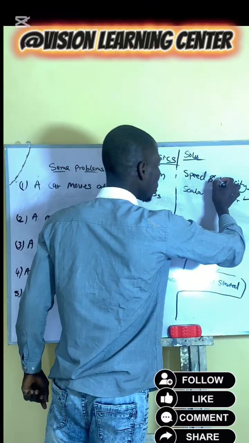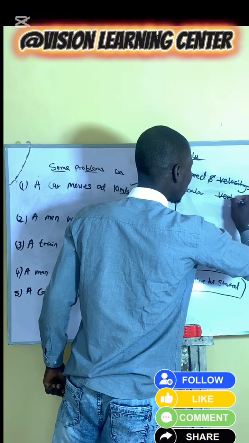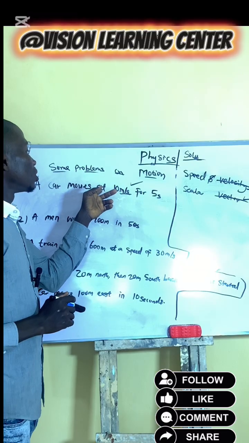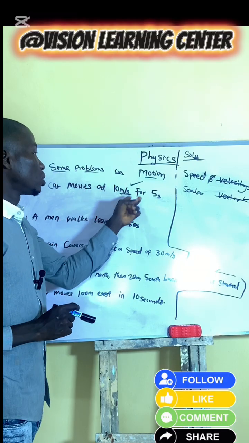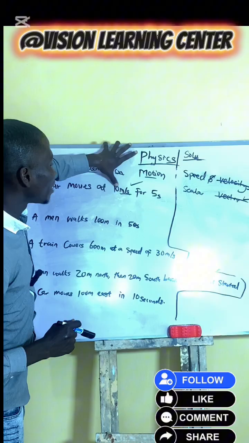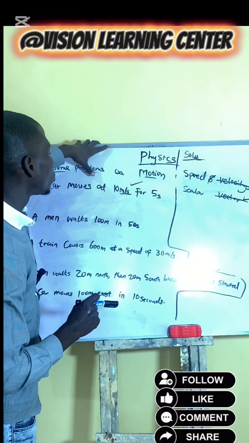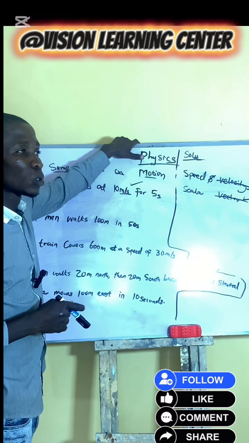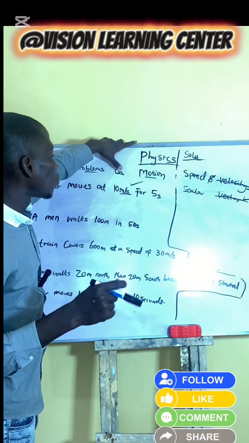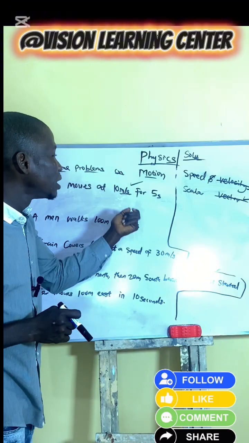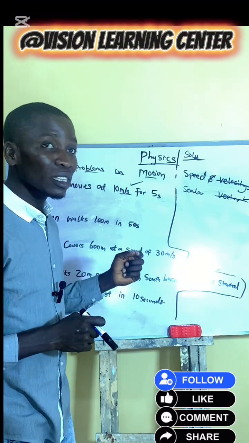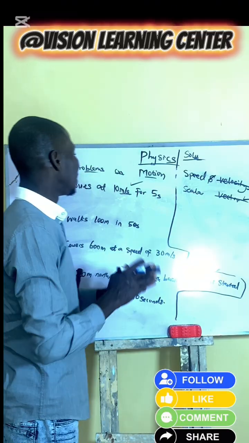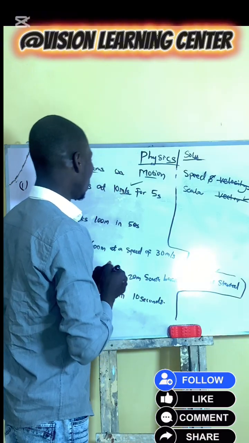So velocity is eliminated, because if it should be velocity, it must be that a car moves at 10 meters per second east for 5 seconds, or 10 meters per second north for 5 seconds. There must be a direction. But in the absence of direction, velocity is eliminated, leaving speed.